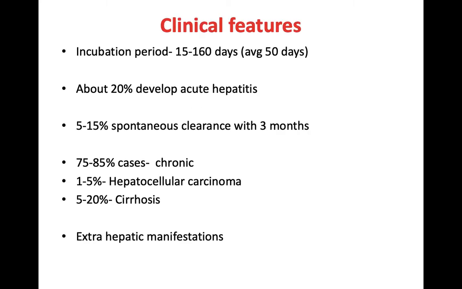Coming to the clinical features. The incubation period is about 15 to 160 days, average being 50 days. About 20% of them develop acute hepatitis. 5 to 15% will have a spontaneous clearance within 3 months. Chronic cases are seen in 75 to 85% cases. 1 to 5% go on to hepatocellular carcinoma, and 5 to 20% develop cirrhosis. There are also cases of extrahepatic manifestation like arthritis, glomerulonephritis, and joint pain.